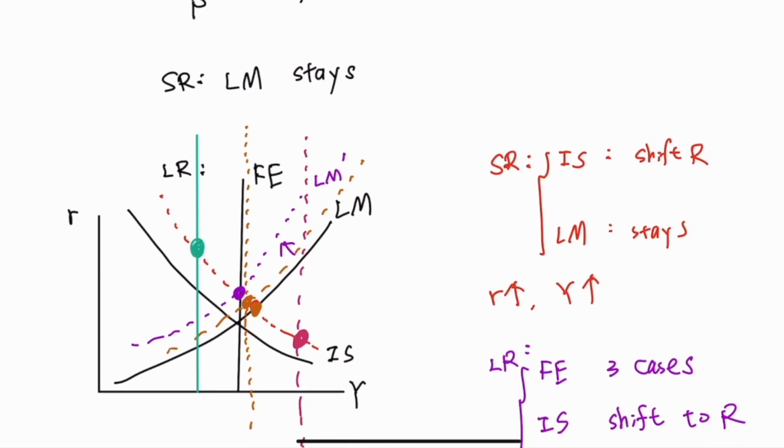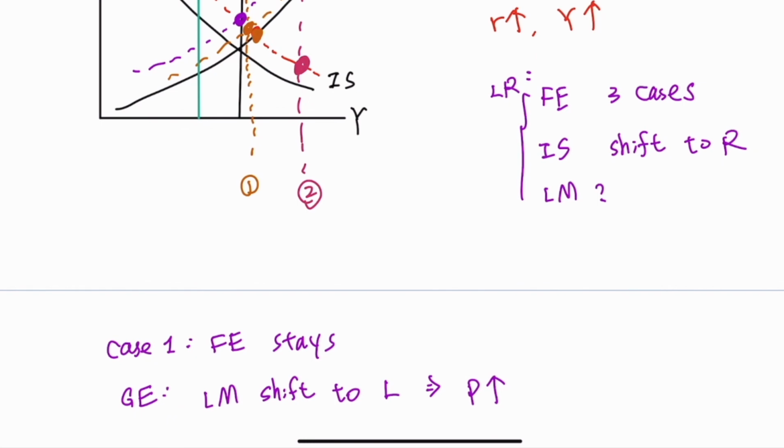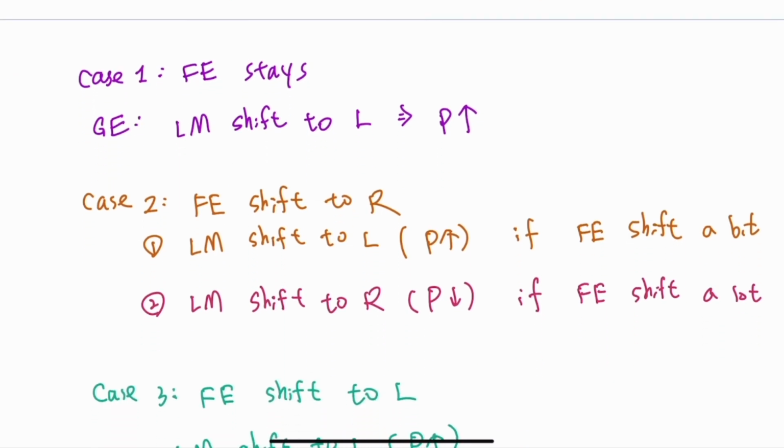Depending on how the full employment line shifts, whether it shifts a little bit to the right, shifts to the left, or stays, in all these cases the LM curve needs to shift to the left to restore the general equilibrium. In that case, when there is a permanent positive supply shock, the price needs to increase.